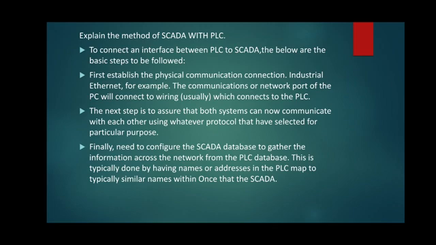What are the basic steps that we are going to discuss? First step is to establish the physical communication connection. For example, we can use Industrial Ethernet. The communications or network port of the PC will connect through wiring to the PLC.